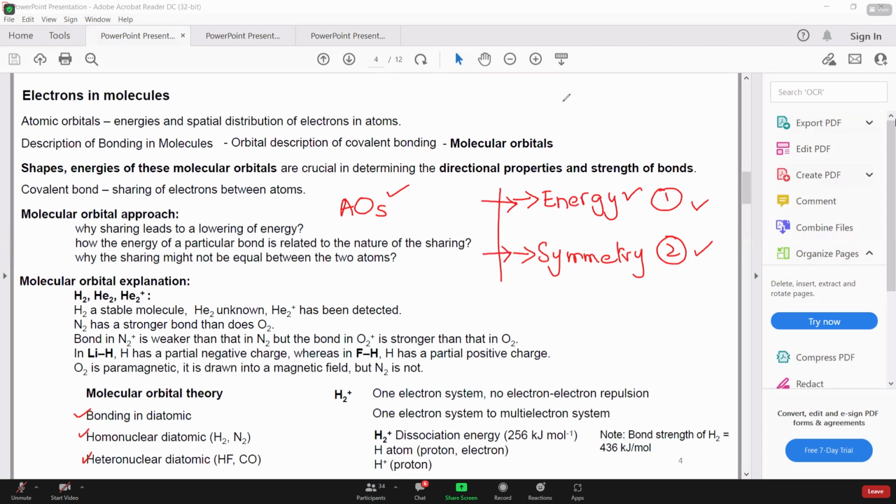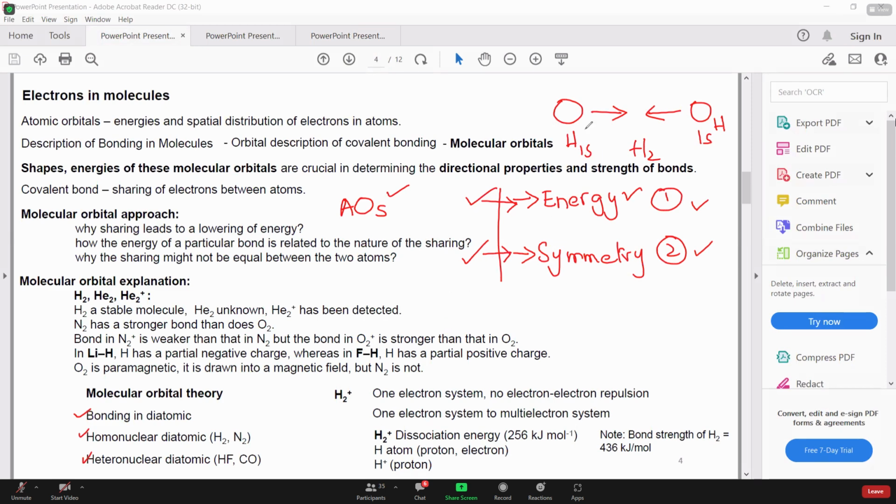For example, this is the 1s of one hydrogen, and this is the 1s of the other hydrogen. If they are to form H2 gas, right? Obviously, these two orbitals will come closer and overlap. These two factors should be addressed, or should be the same, right?